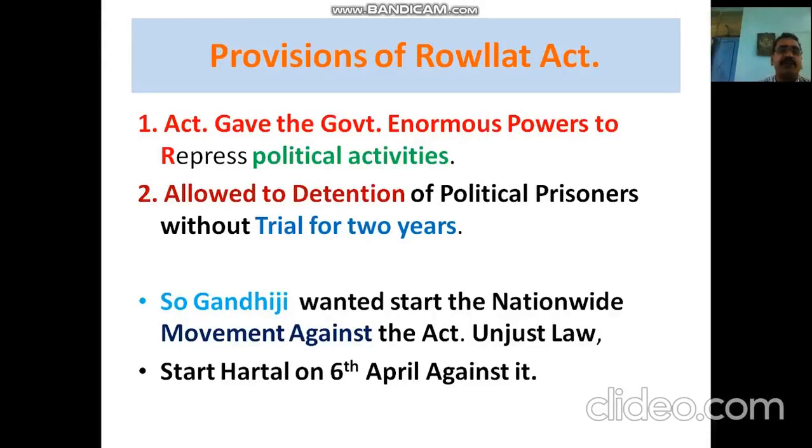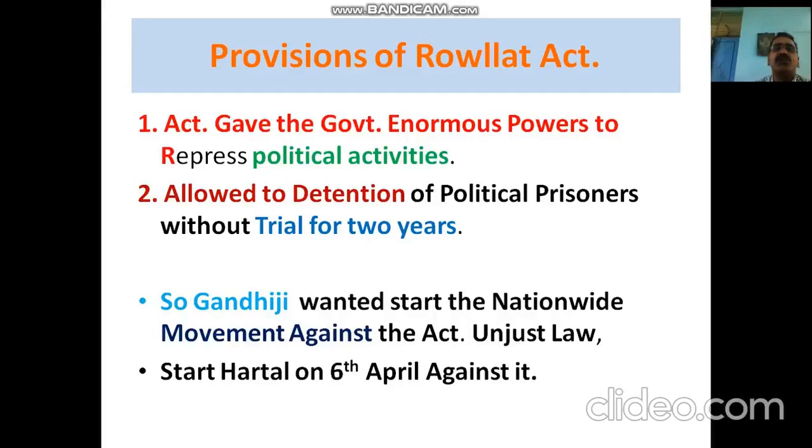And the second provision was that it allowed detention of political prisoners without trial for 2 years in prison. Any political leader they found, the British could arrest him and keep him in prison for 2 years without any trial or inquiry.